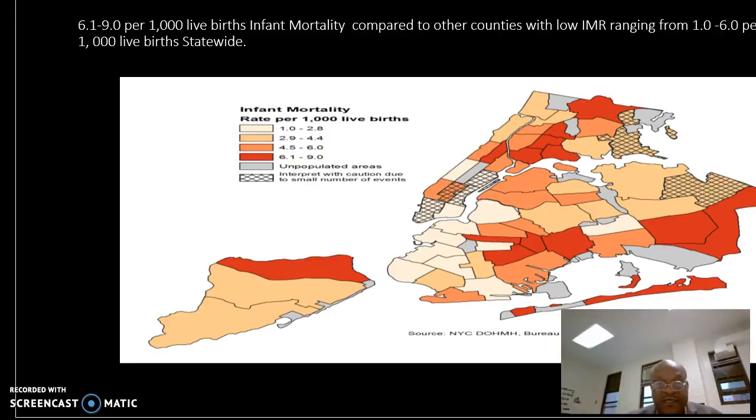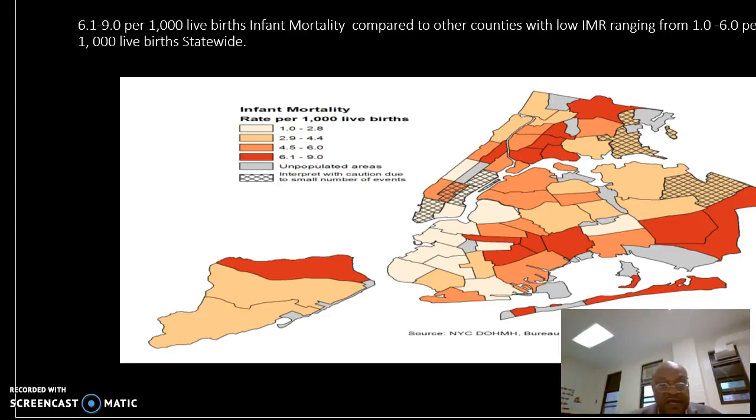Number 3 is the slide of infant mortality rates in the counties. Same coloration. You can see my county is the one in red, Brownsville, 6.1 to 9.0, the highest, as an infant mortality rate per 1,000 live births. Compare that to other counties around. You can see they have lower rates, the light gray colorations, 1.0 to 2.8, 2.9 to 4.4, and 4.5 to 6.0 for other counties, while mine is way up there, 6.1 to 9.0.